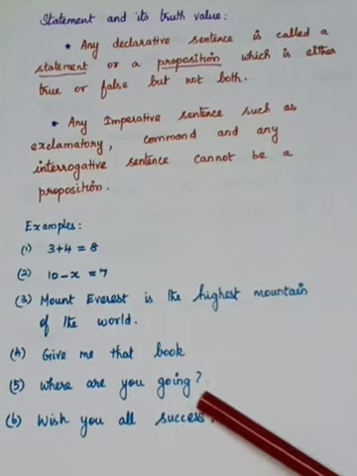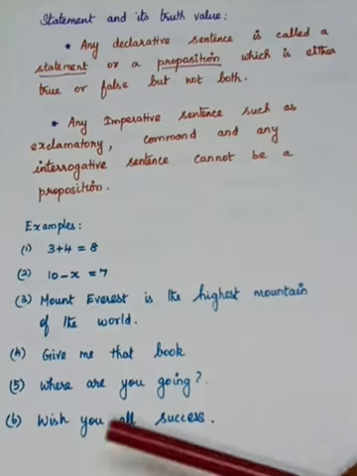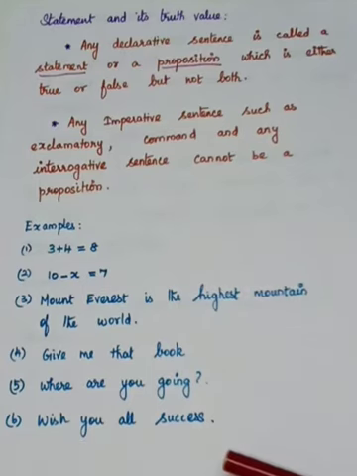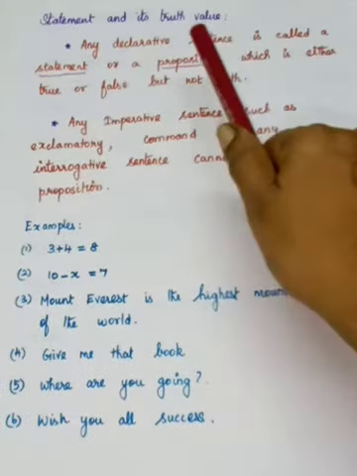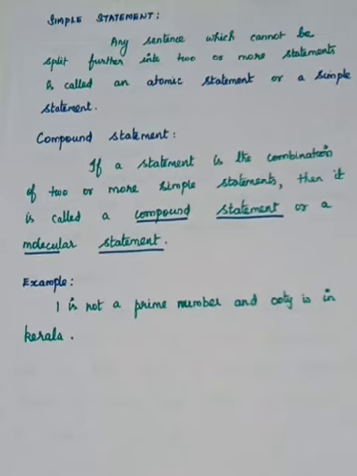Where are you going? It's an interrogative sentence, so it is not a statement, or otherwise we can say it is not a proposition. Wish you all success. It is one person's wish, so it is not a statement, not a proposition. So any declarative sentence which is either true or false but not both is called a statement or a proposition.